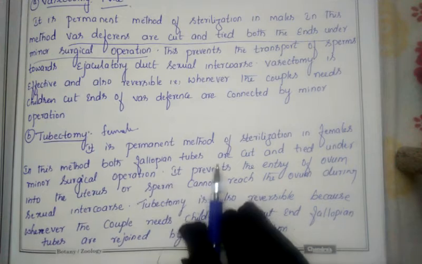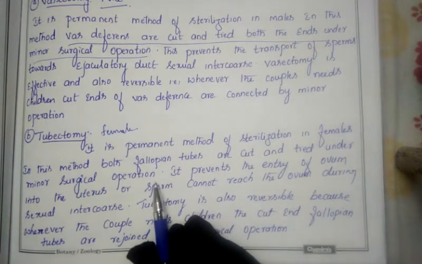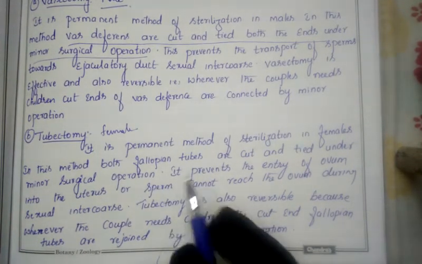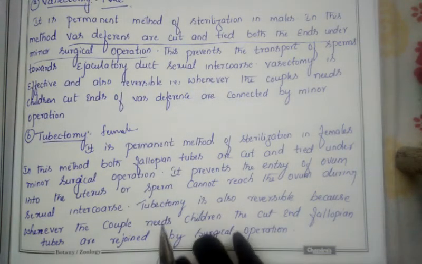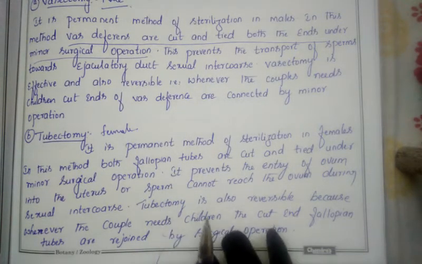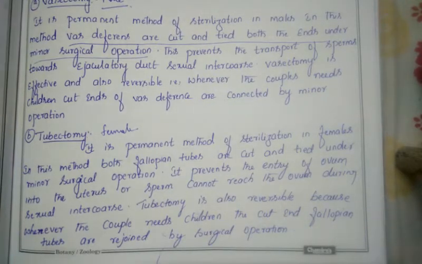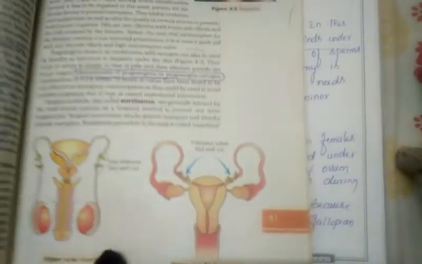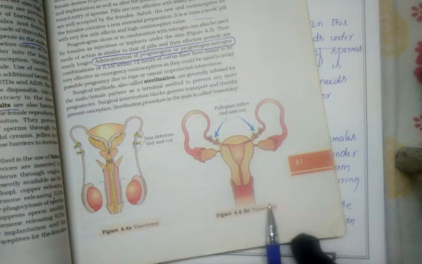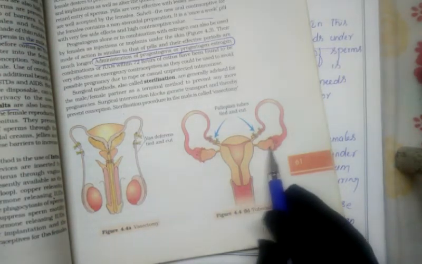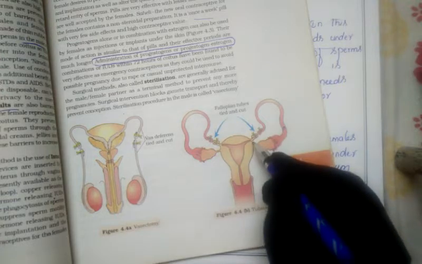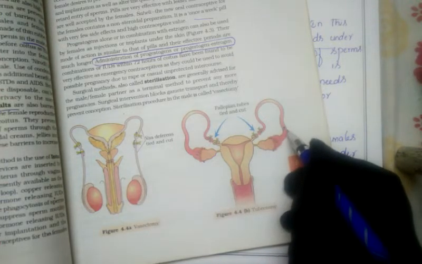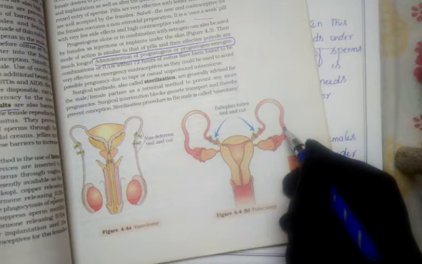In the same manner, in the female body, the fallopian tube that is present will be cut and tied. So in the female body, as usual, the egg will be released from the ovary, but that egg will not get fertilized. The diagram is also given in your textbook. This is the diagram for the tubectomy. The ovary will release the egg, but if the sperms take entry into the female body, they are unable to reach the egg. So the egg remains there itself, and finally it will disappear in the fallopian tube only.